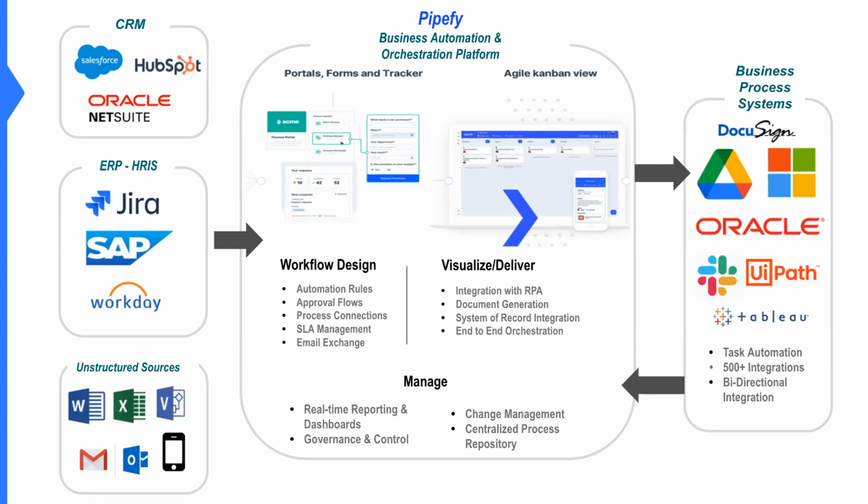So allowing your business processes to work with your main systems, Pipefy allows you to orchestrate all of that. We allow you to manage all of those different steps and customize that process to work for you, essentially. And then finally, being able to report on all of that information and create some dashboards. Of course, having all of the 500-plus integrations is another powerful way that Pipefy allows you to do all of this. So we want to make sure you have that historical information.